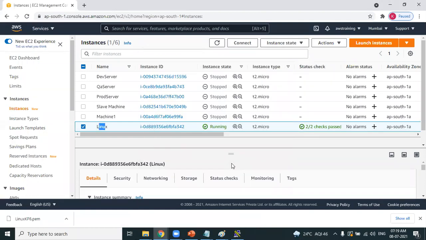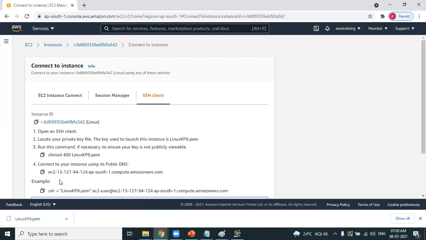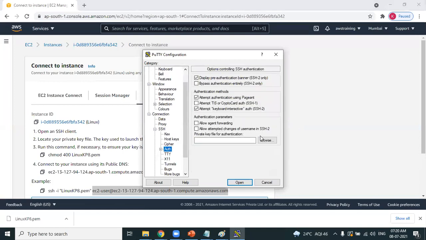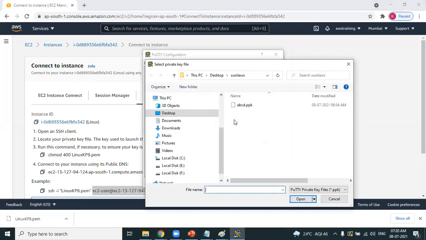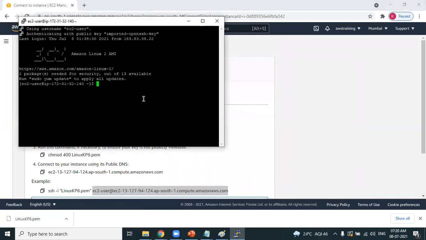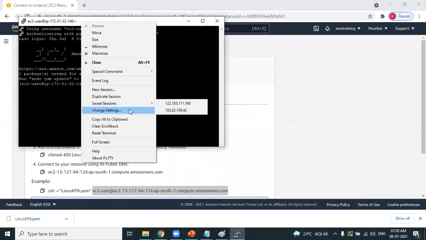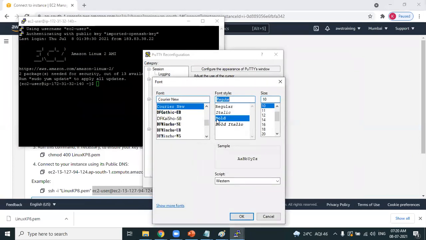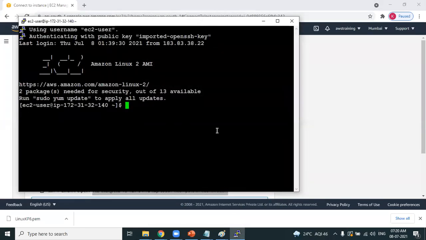PuTTY key generation is a one-time process. We don't generate it again and again. Once it is generated, we don't use PuTTYgen. Now you always use PuTTY. This is the Linux machine which you want to connect. Pick up the DNS username at the DNS, and then mention where exactly your authentication PPK file is. Connected. Let's increase the font size for better visibility. Perfect. I have connected to the Linux machine.